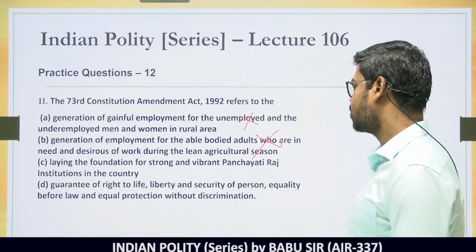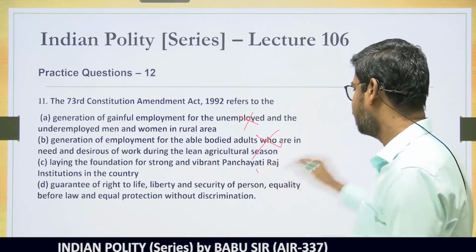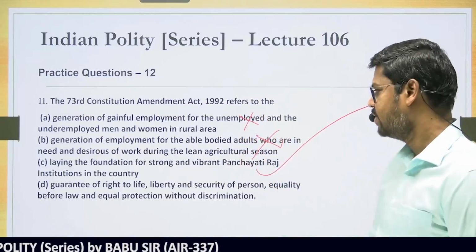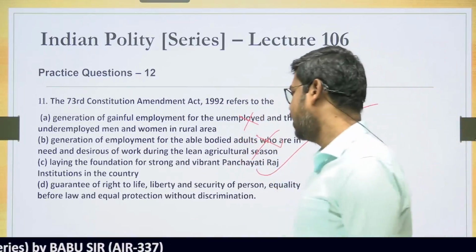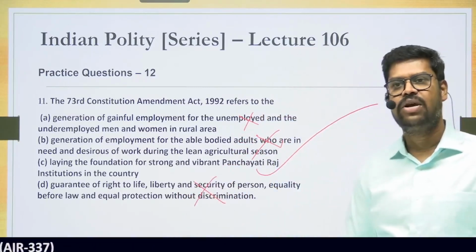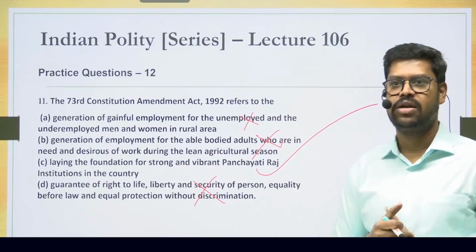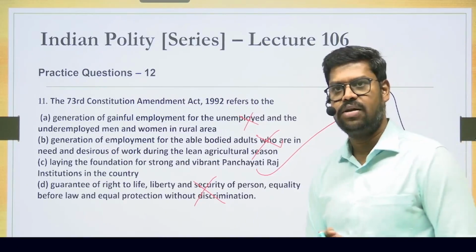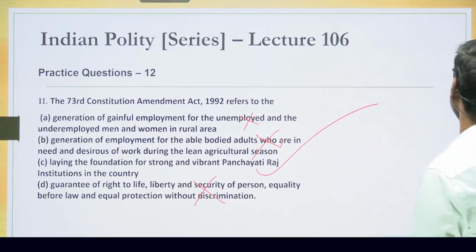Laying foundation for strong and vibrant Panchayati Raj institutions in our country. There's a big yes to option C. Anyways, come to option D. Guarantee right to life and liberty. So it is not related to any of the fundamental rights. It is giving a constitutional status to the Panchayati Raj institutions. So therefore, the right answer is option C when it comes to question number 11.